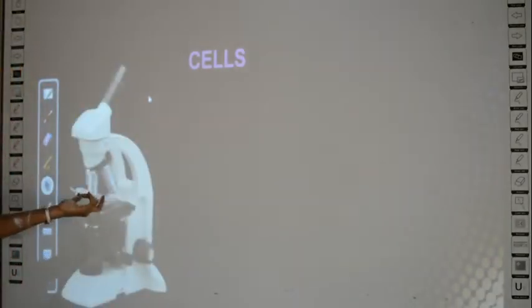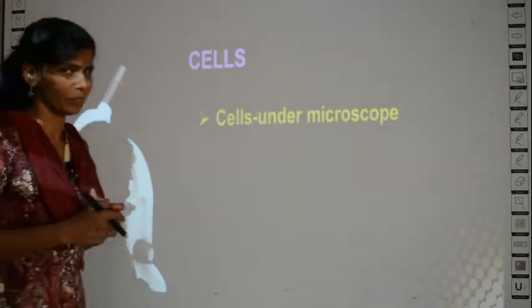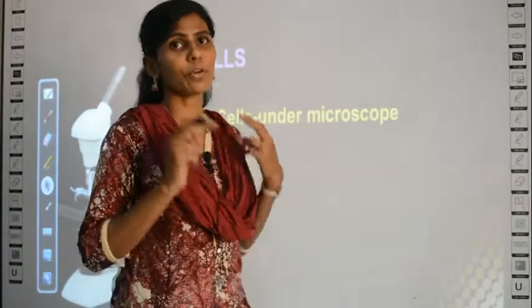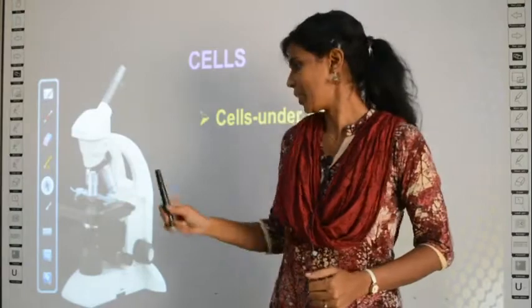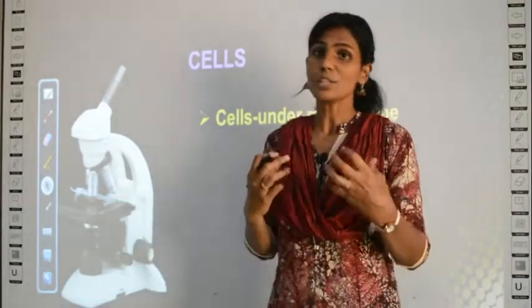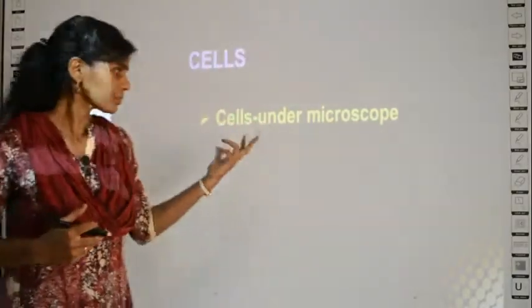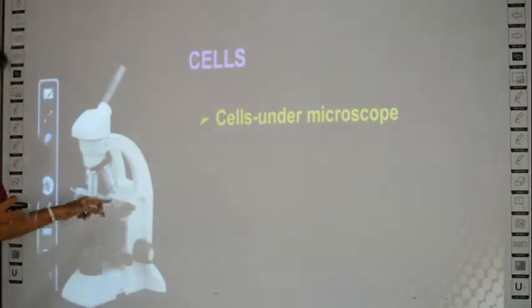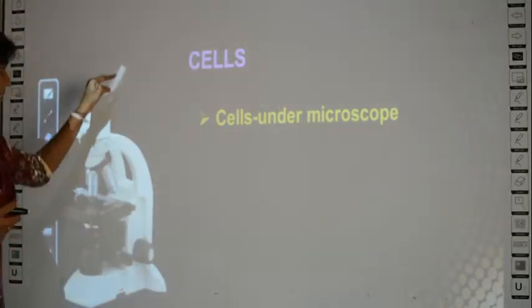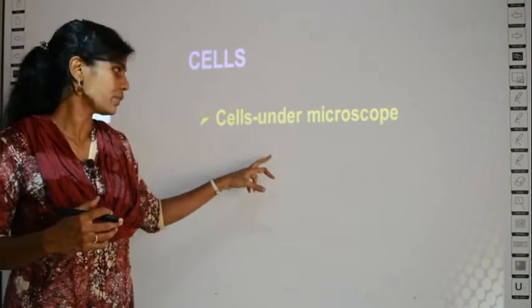Let's learn some more about cells. See, I told you, cells can be seen only under a microscope. This is the microscope. By the end of this class I am going to take you to our biology lab, and I will show you the microscope and also its parts. I told you cells can be seen only under the microscope. When you put the cells here in this part and look through this place, you can see the cells, otherwise you cannot see them with your eyes.